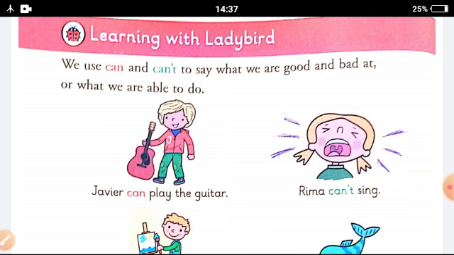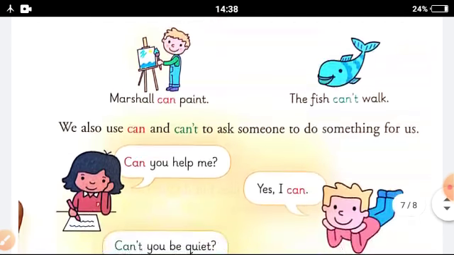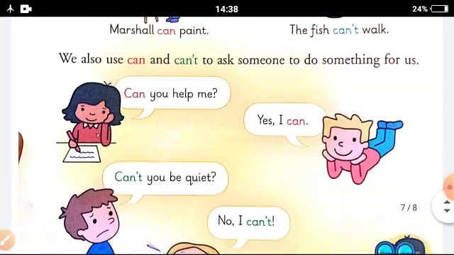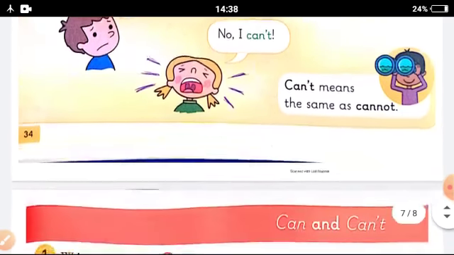Use can and can't to say what we are good and bad at, or what we are able to do. Xavier can play the guitar. Rima can't sing. Now can is showing that the person is able to do it. Can't means that person is not able to do it. Rima can't sing. Marshall can paint. Fish can't walk. We also use can and can't to ask someone to do something. Can you help me? Yes, I can. Can't you be quiet? No, I can't. Can't means same as cannot, right?